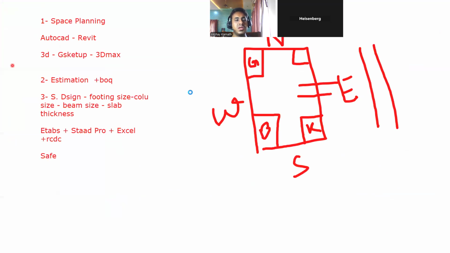So we reached up to here. Next, you should know the execution part, that is site execution. I have shown you that PDF, complete. First you'll do the excavation. Then you'll put the center and marking, PCC, footing, column, beam, slab, staircase, brickwork, blockwork, plastering, painting. All these things, you should know the sequence of construction.